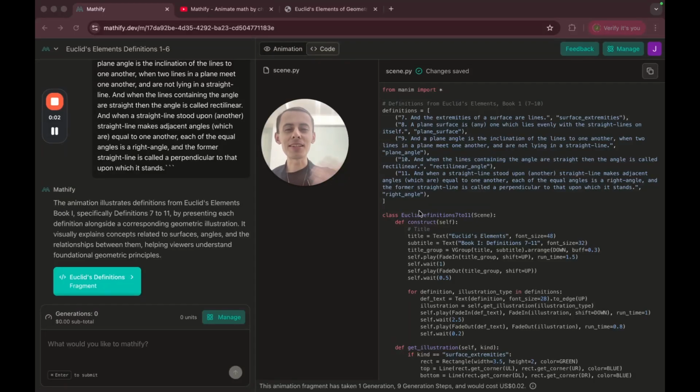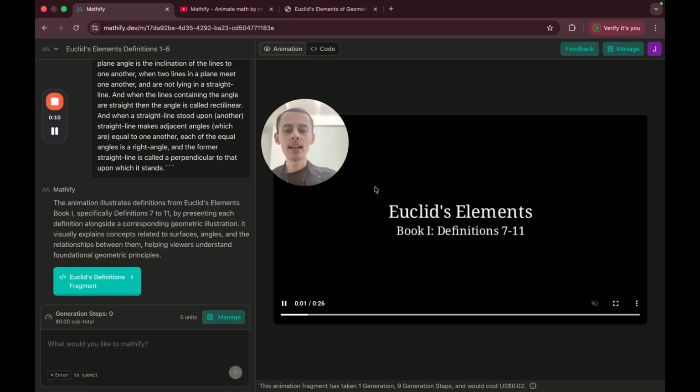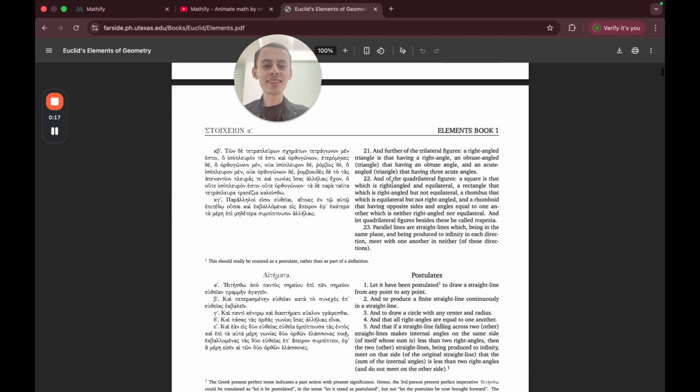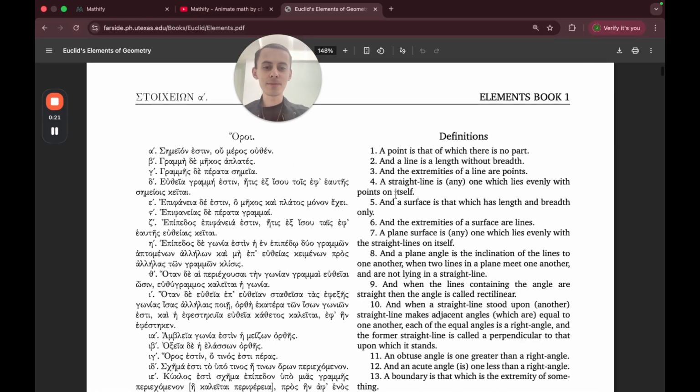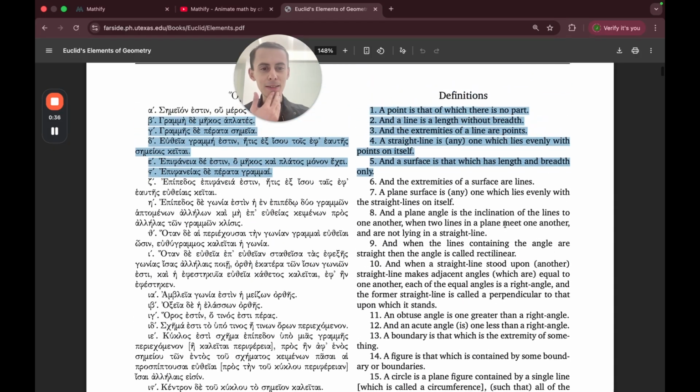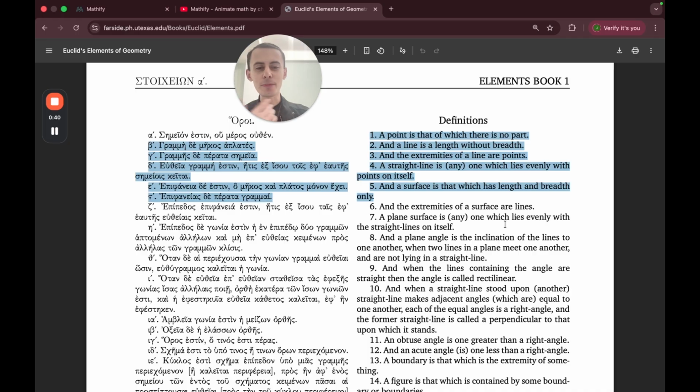Guys, I'm going to share today that we can now change the code on Mathify. So obviously Mathify is about producing an animation. In this case I was trying to produce the definitions of Euclid's Elements, right? Euclid's Elements is like this quintessential ancient book about geometry, and it has some definitions that are very interesting. It's the first time that I read them in my life, but it's obviously like a universal classic of mathematics, to put it that way.